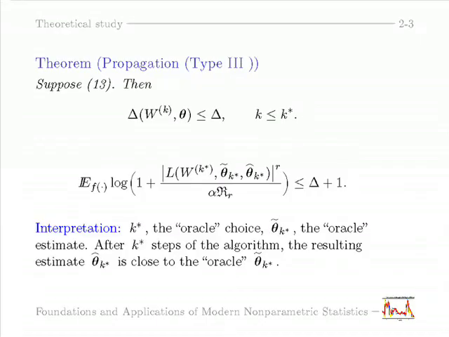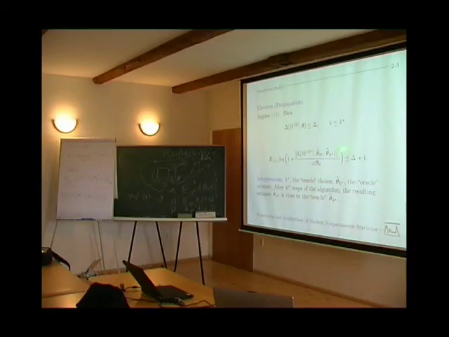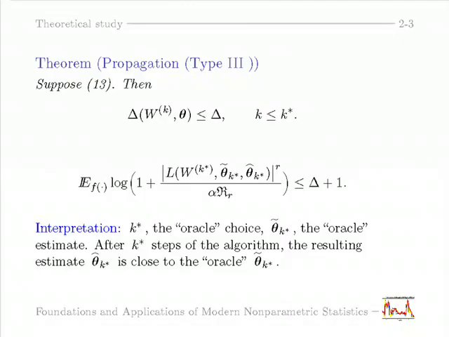This is a propagation result, and this result is for free. Why is it for free? Because this is what we know from the construction in the parametric situation, and if we additionally assume that until K star there is this small modeling bias condition, then we automatically have this result. So this is just a corollary of our construction. This propagation result is just a reformulation of our definitions.